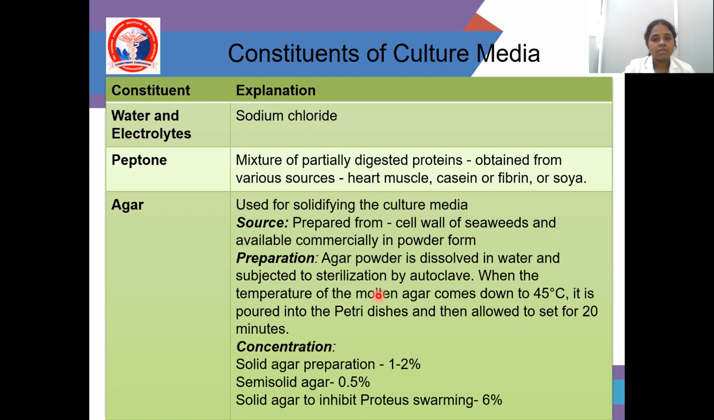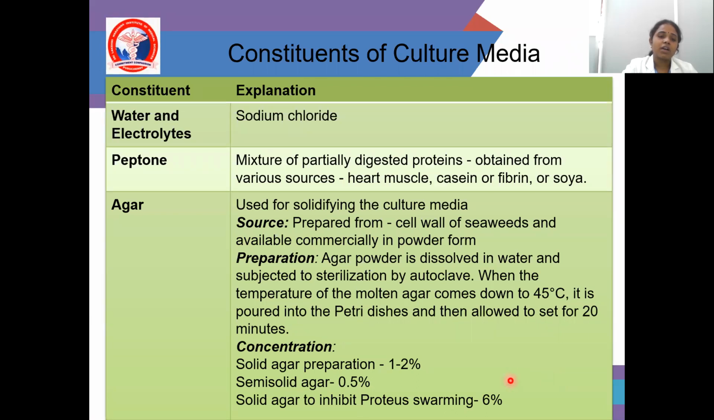It may be from heart muscles and fibrin of soya. And agar is used for solidifying the culture media. The source is prepared from the cell wall of seaweeds and is available commercially in powder form. For preparation, agar powder is dissolved in water and subjected to sterilization by autoclave. When the temperature of the molten agar comes down to 45 degrees Celsius, it is poured into the petri dish, and then it is allowed to settle for 20 minutes.